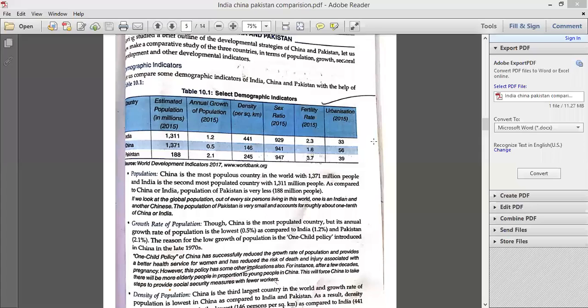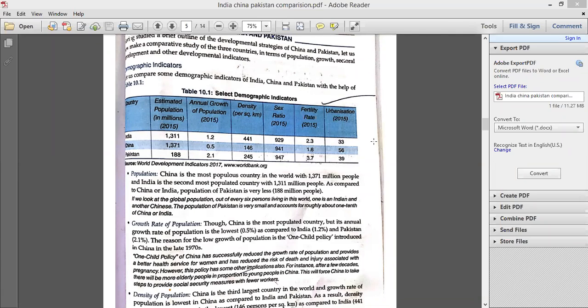Right? The next is fertility rate. What is fertility rate? Fertility rate is calculated as the number of children born by a woman in the reproductive age, like 15 to 45 years, which is reproductive age. उस age में कितने number of children are being born by a woman on an average?